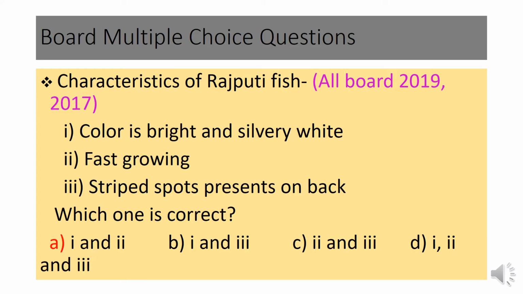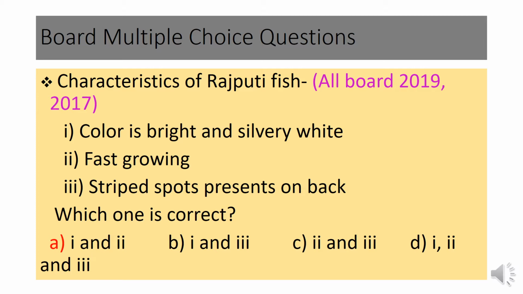In this slide you can see an MCQ, and this MCQ is very important. It came in 2019 and 2017 on all boards. The question is: the characteristics of Rajputi fish. You already know some characteristics of Rajputi fish. That is, Rajputi is a rapid growing fish. Its origin is Thailand. It is also called Thai Sharputi. The color of Rajputi is silvery white.